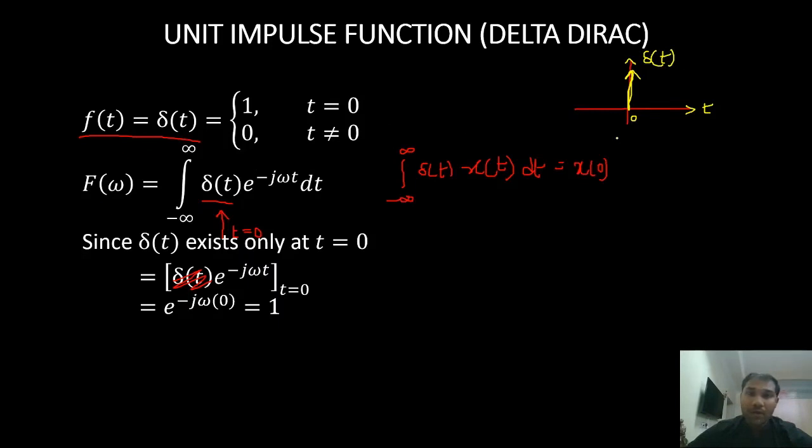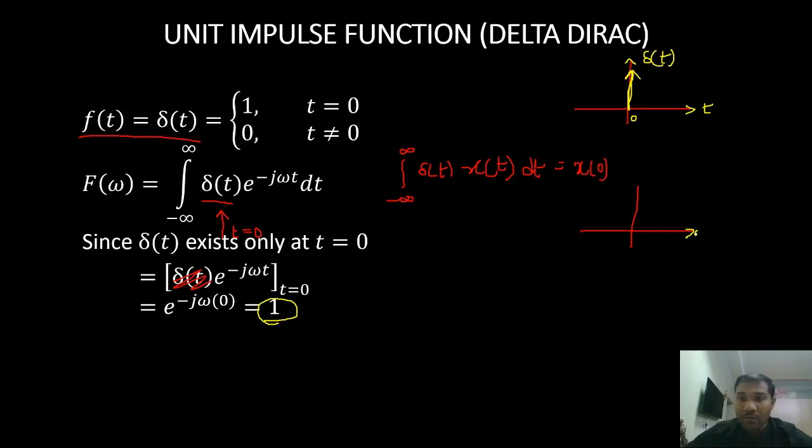Now what is the Fourier transform of this signal? We found out it is equal to 1. So for any frequency it is equal to 1. It is independent of frequency omega.